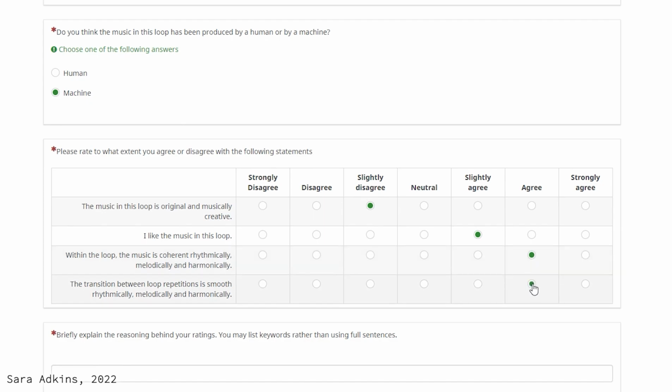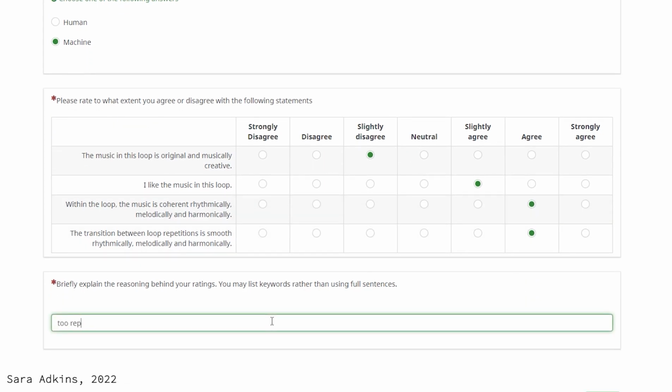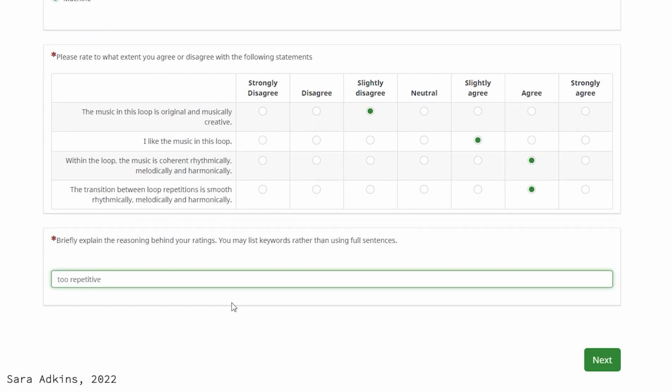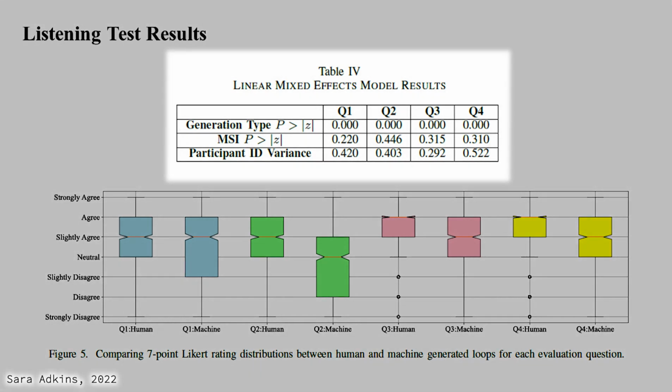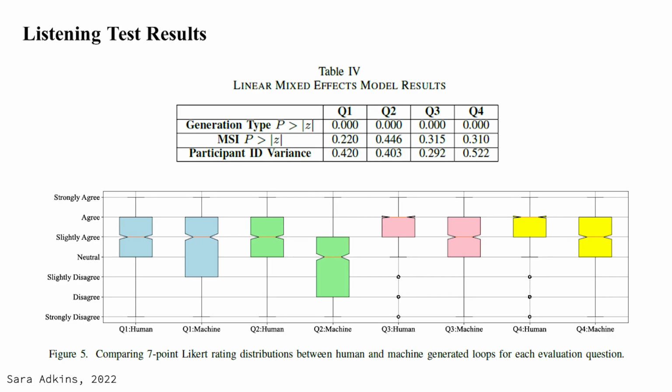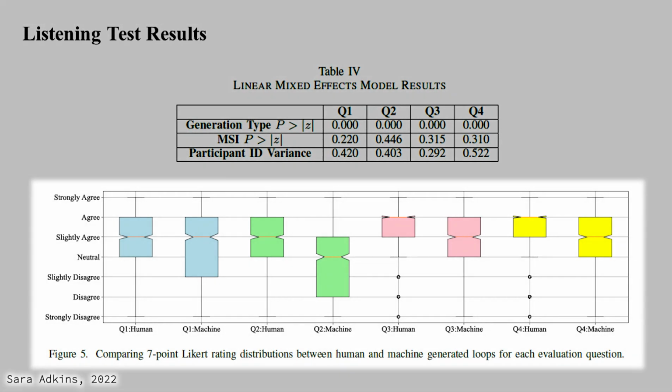They were also asked to briefly explain their ratings and to predict if the loop had been generated by a human or a machine. We used a linear mixed effects model to evaluate if generation type is a predictor of subjective ratings with participant ID as a random effect. As shown in Table 4, generation type had a significant effect on ratings, and variance of ratings between participants was high. Though our mixed effects model found generation type to be a significant predictor of ratings, the median difference in ratings between human and machine-made loops is less than 1 tick for all questions.